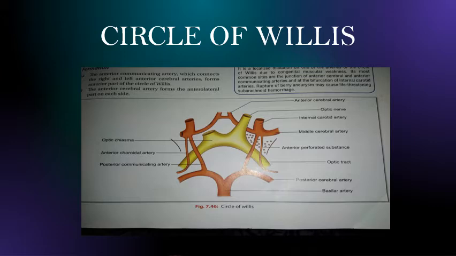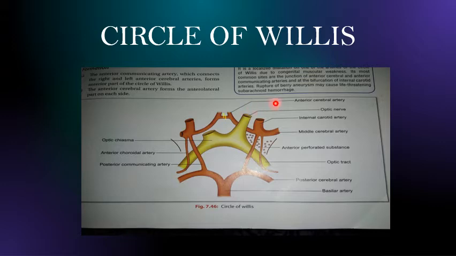So the anterior communicating artery is this portion, students. Fine. ये जो portion है, ये anterior communicating artery है. This is connecting the right and the left anterior cerebral arteries.